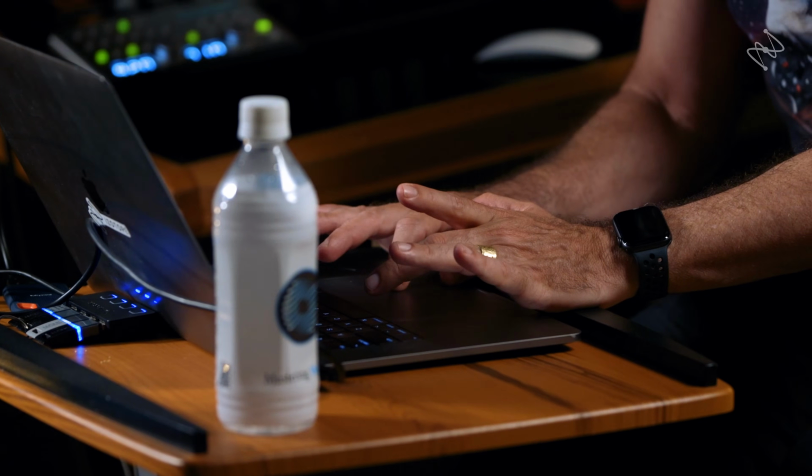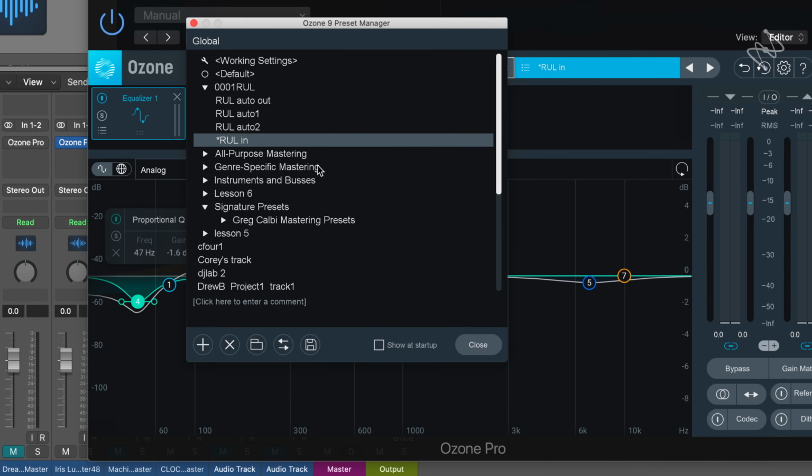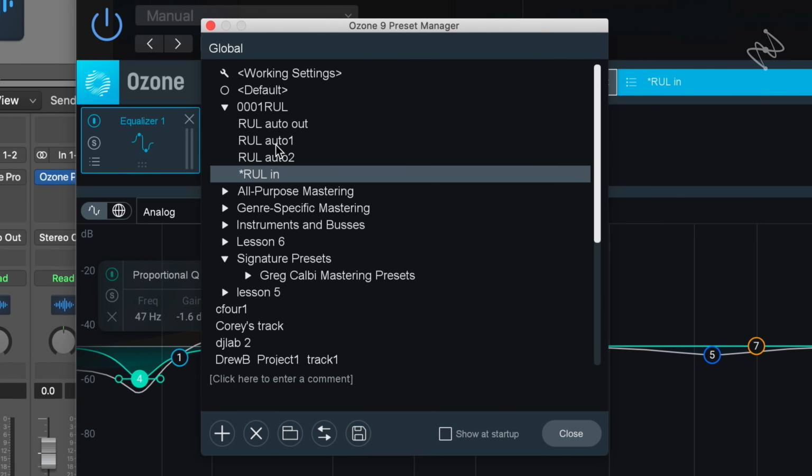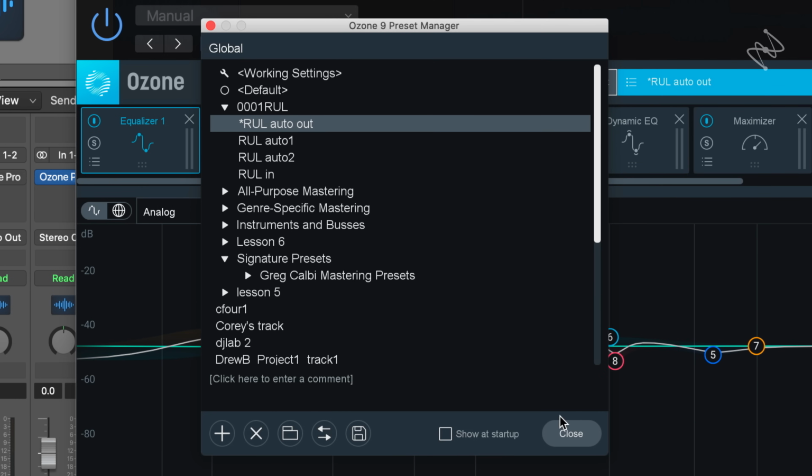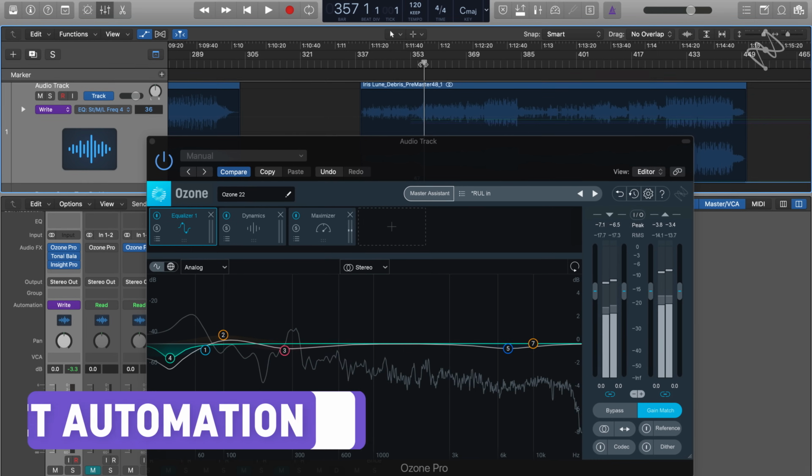So I'm going to go ahead and record these snapshots. I've saved them all in series. I've got my intro, my first verse, and my chorus, and I've even got one for the outro, and I'll come back and talk about that in a moment.